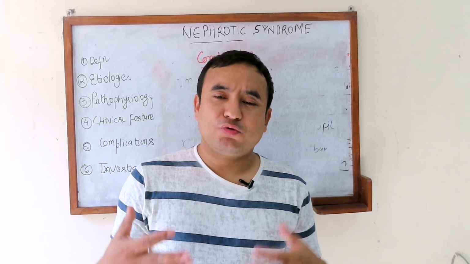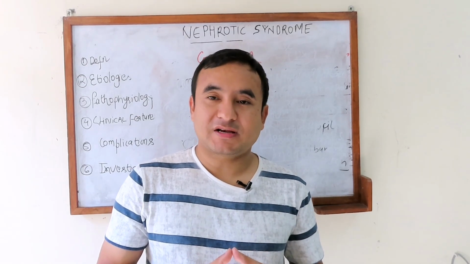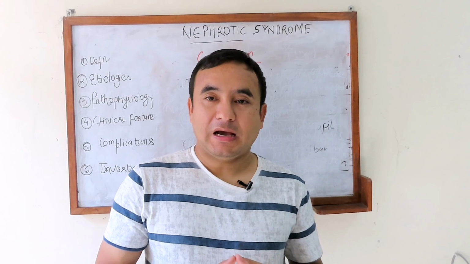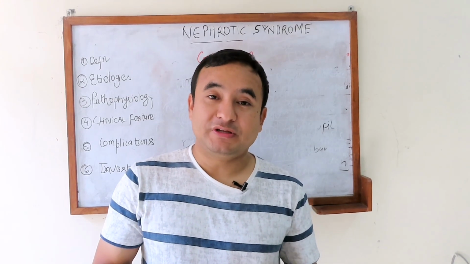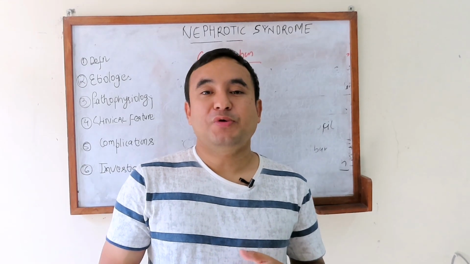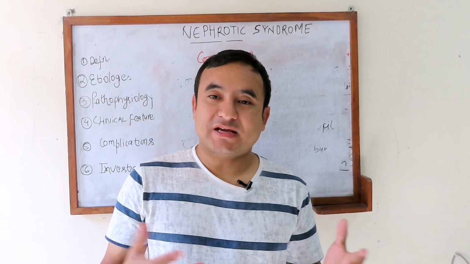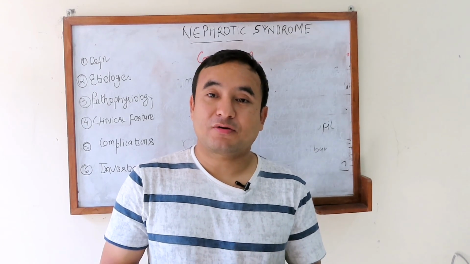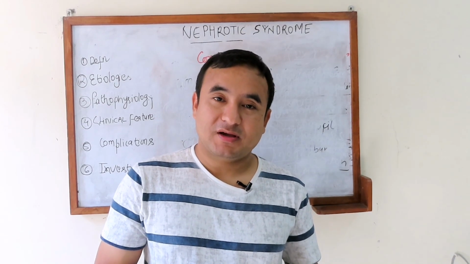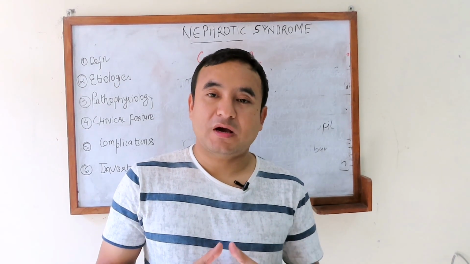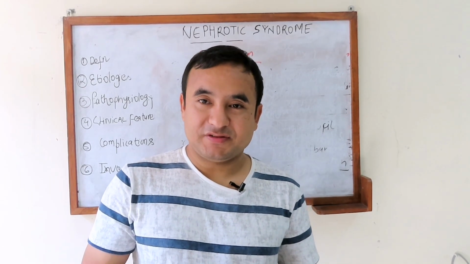Other treatment that we have to offer to the patient with nephrotic syndrome is antiproteinuric drugs like ACE inhibitor or ARB to each and every patient of nephrotic syndrome, because it decreases the proteinuria. We also have to give HMG-CoA reductase inhibitors like statins, because there is hypercholesterolemia here. Sometimes we also have to use thyroxine supplement to treat hypothyroidism, and vitamin D supplementation for vitamin D deficiency.